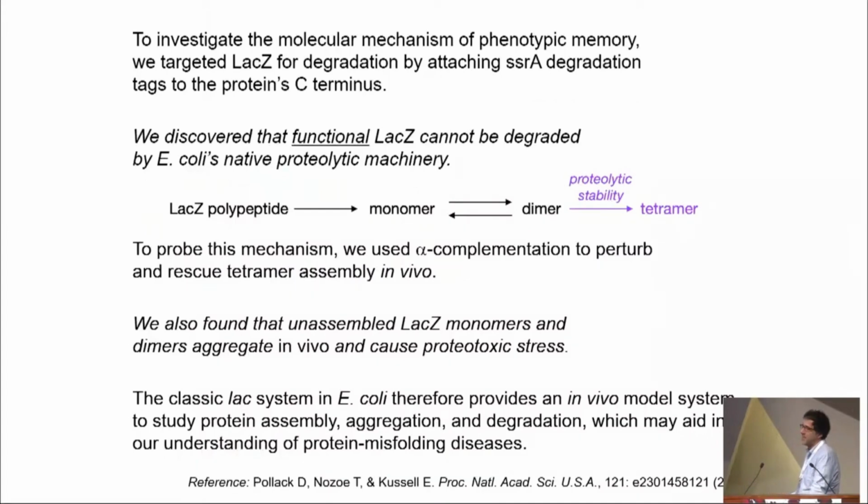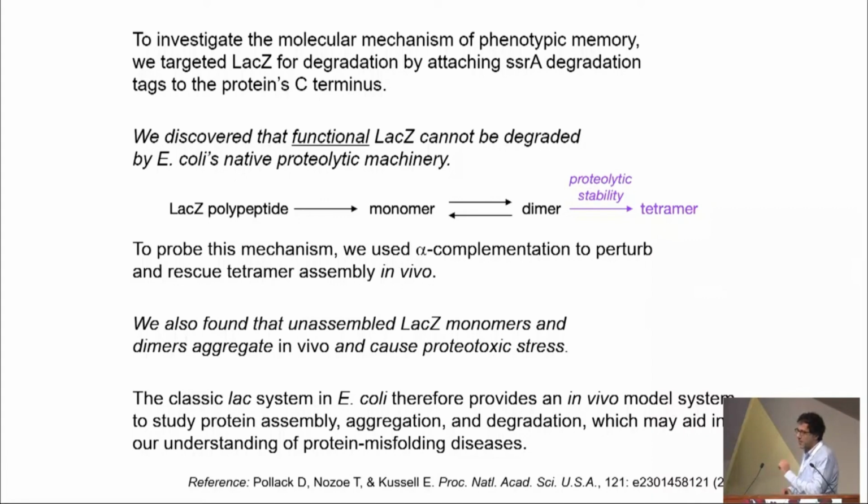So we've been investigating the molecular mechanism by targeting LAC-Z to proteolysis by attaching an SSRA degradation tag to its C-terminus. And what we discovered is that functional LAC-Z actually cannot be degraded by E. coli's native proteolytic machinery. So the mechanism we've been studying here is that the polypeptide folds to produce monomers. The monomers reversibly make dimers. The dimers then irreversibly build tetramers, and those tetramers are protected from proteolysis.